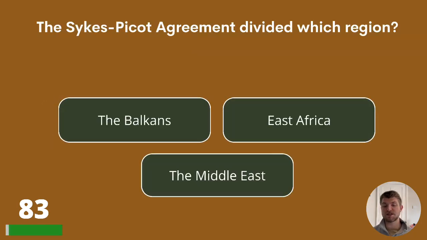The Sykes-Picot Agreement divided which region? The Balkans, East Africa, or the Middle East?